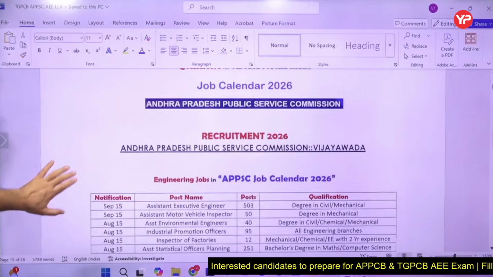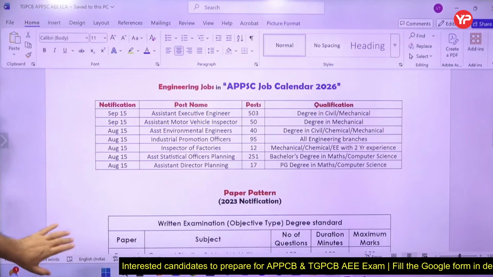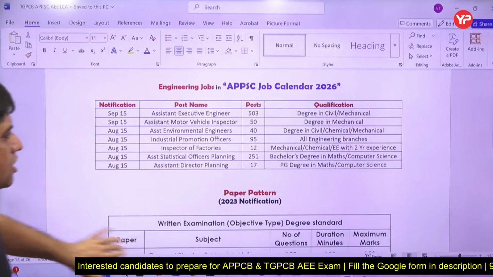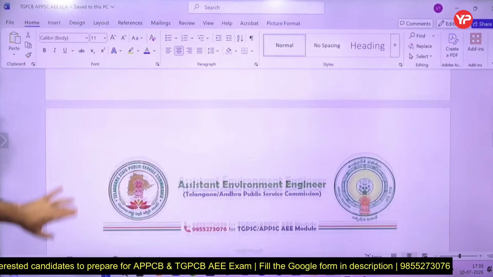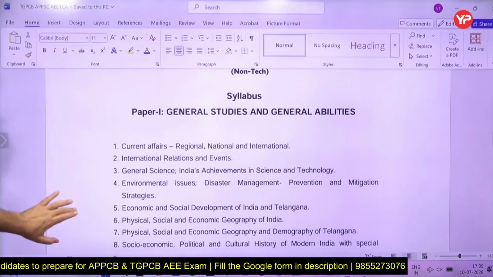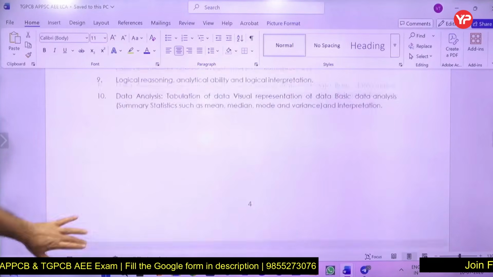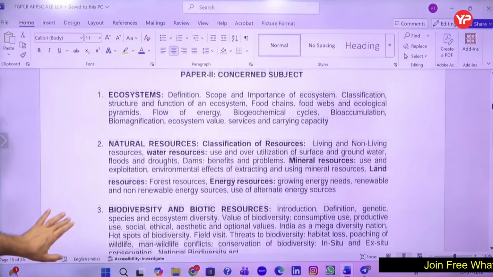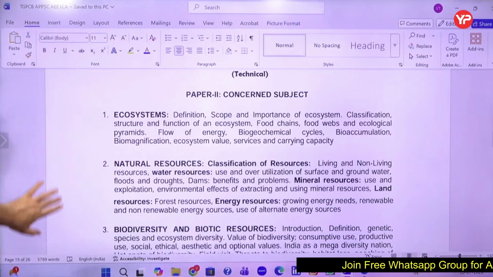On the other hand, the Andhra Pradesh job calendar is there, in which they have mentioned the number of seats that are going to come. For Assistant Environment Engineer, 40 seats are coming there, and this is the pattern for Andhra Pradesh. There is a general studies paper, and then there is a technical paper. In the technical paper, Andhra Pradesh and Telangana have a similar syllabus for both the states.